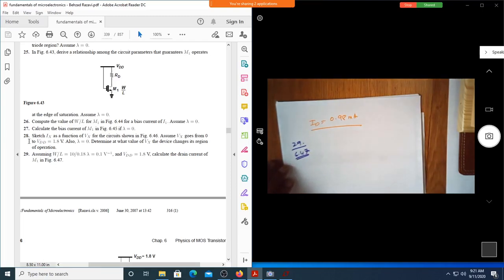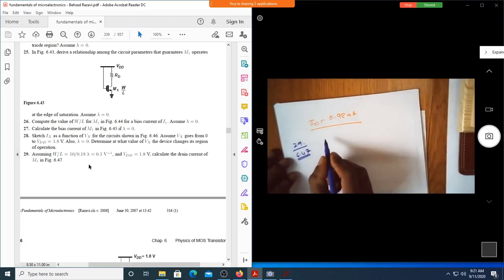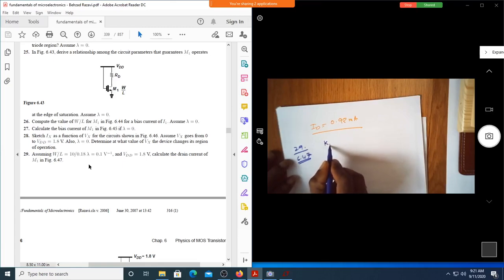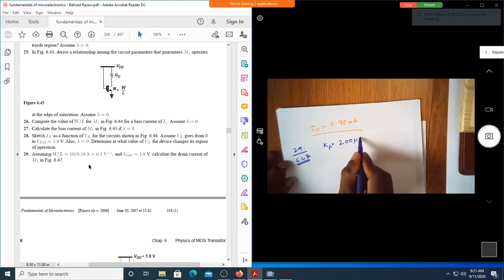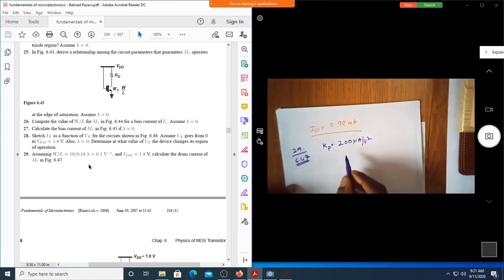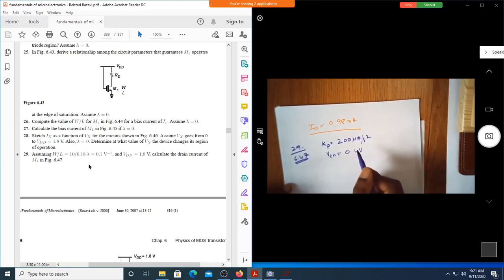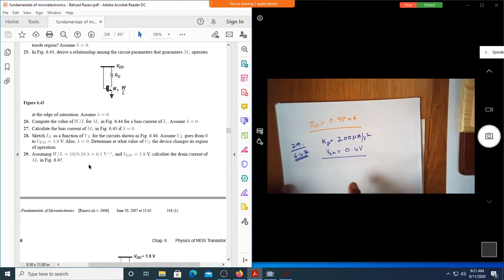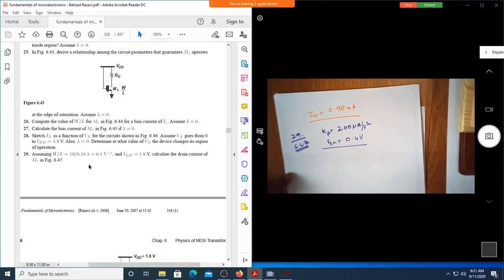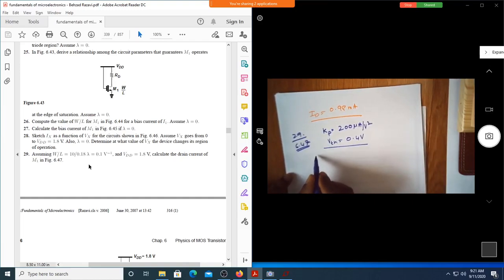Now the default values: Kp is equal to 200 microampere per volt square, Vth is equal to 0.4 volt. These are the common values for any problem. If it is not specified, you have to take this. If they specify something, you have to change that. Otherwise, this is the value for all the problems.